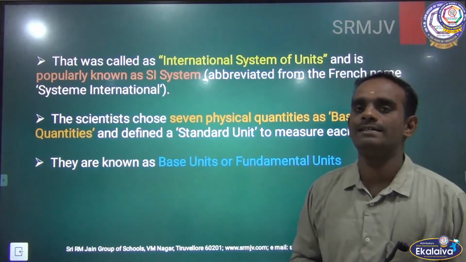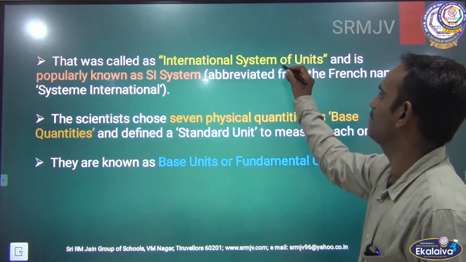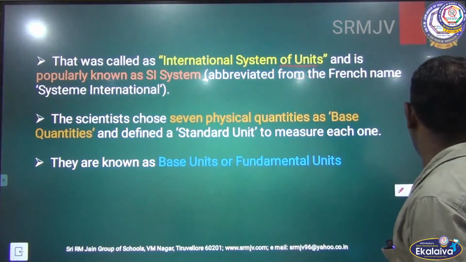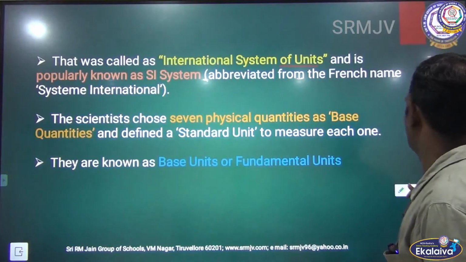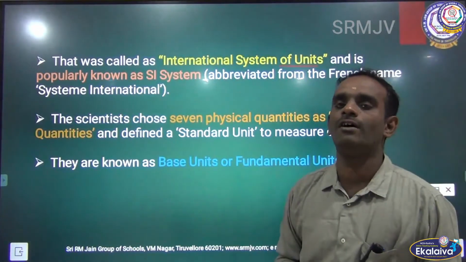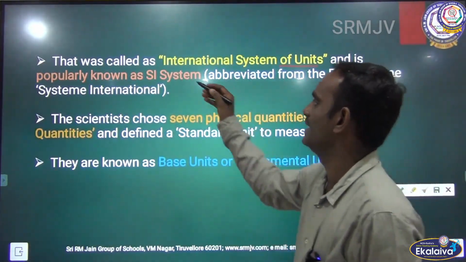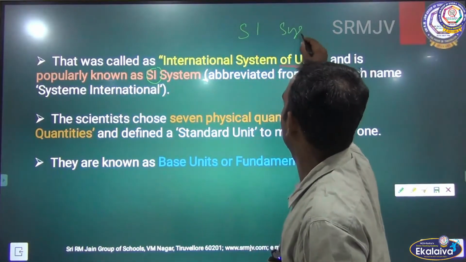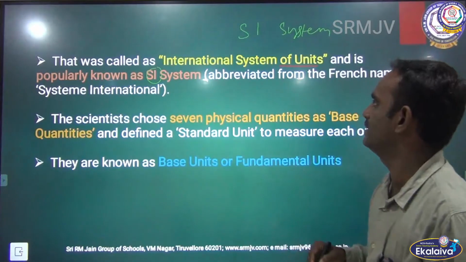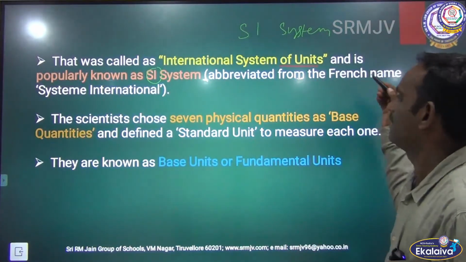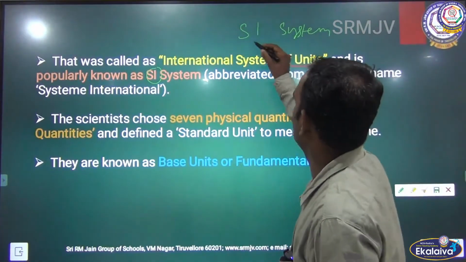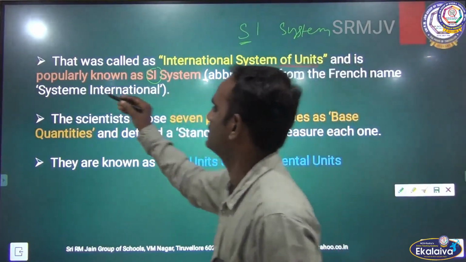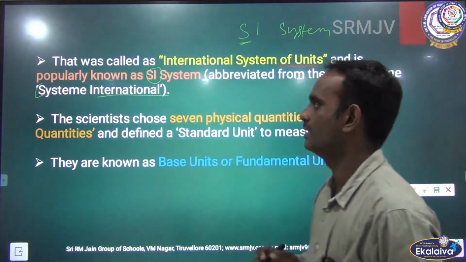They are called the International System of Units, and it is popularly known as the SI system. The abbreviation stands for Système International.